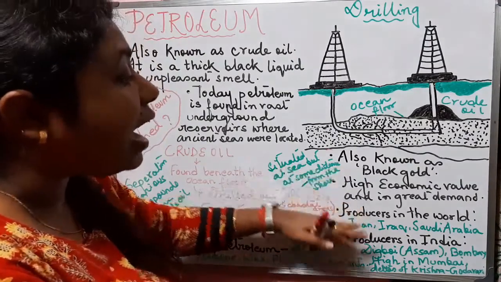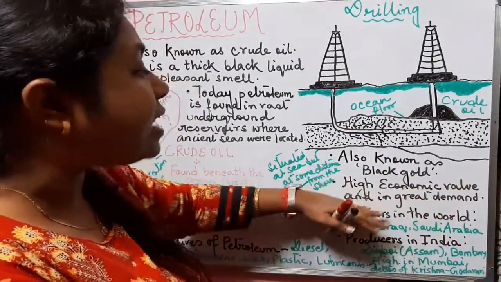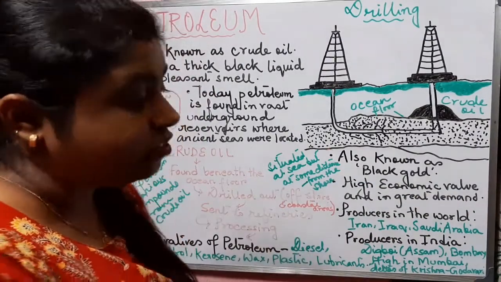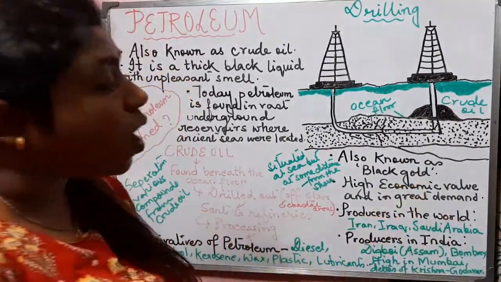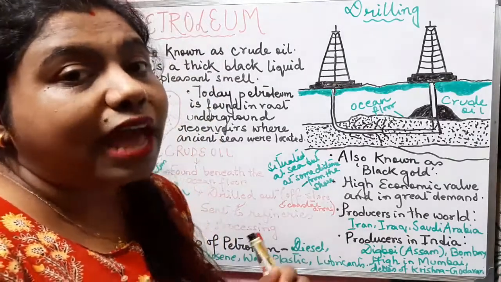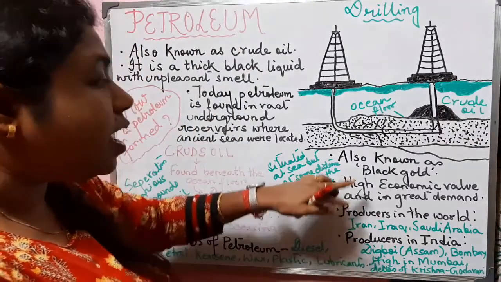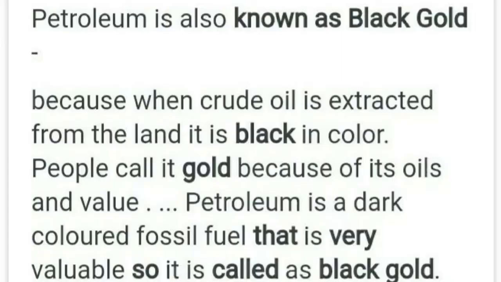They have high economic value and are in great demand. That means they are very expensive like gold. That is why petroleum is referred to as black gold. So why is it referred to as black gold? Because petroleum is a thick black liquid.